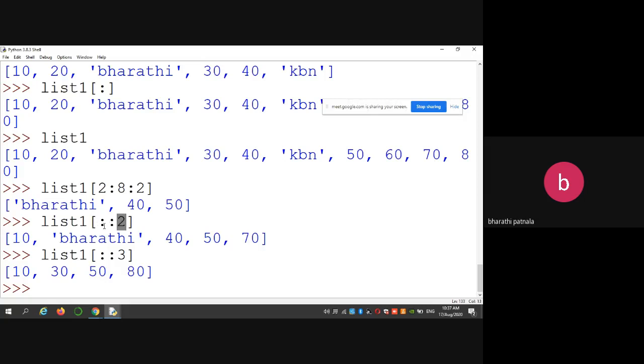That means starts from 0. Similarly, if you want to print the list in reverse order, simply you can give -1. So that means the starting index is 0. 0 plus 1 ante ikkada nothing but -1. Plus into minus enta avutundi? Minus. So -1.